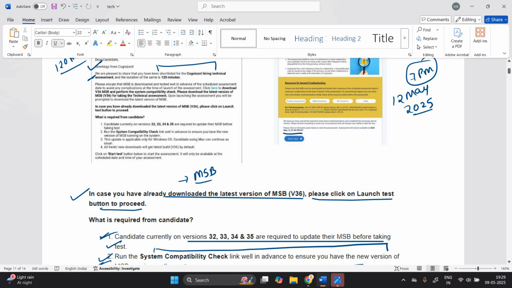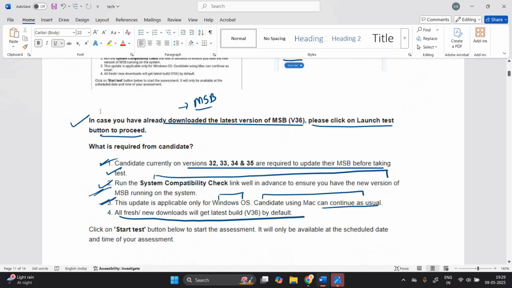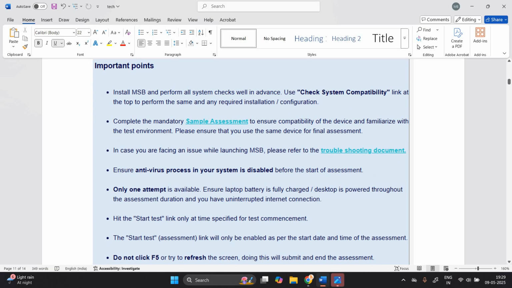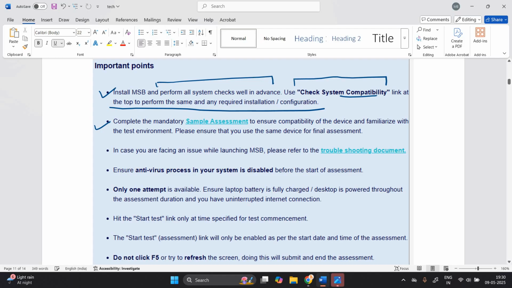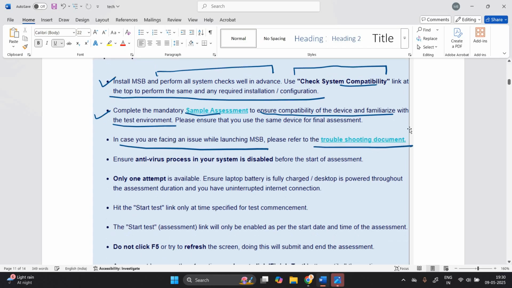They clearly mention here, that is the most important point, that you have to do the system compatibility check. Install MSB and perform all system checks well in advance. Use the check system compatibility link at the top of the form. Complete the mandatory sample assessment to ensure compatibility of your device and to become familiar with the test environment. In case you are facing any issue, you can check the troubleshooting document.